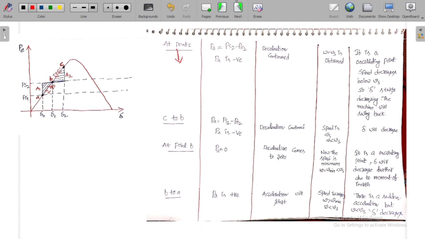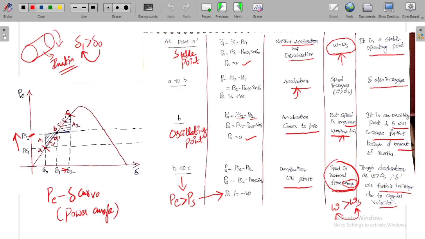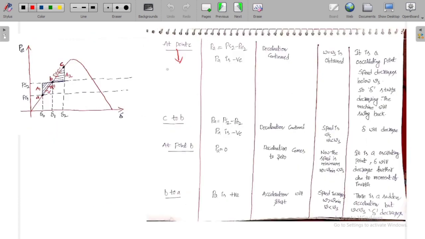Even at point C, PE is greater than PS2. So Pa is still negative. As Pa is not equal to 0, this point is also called an oscillating point.